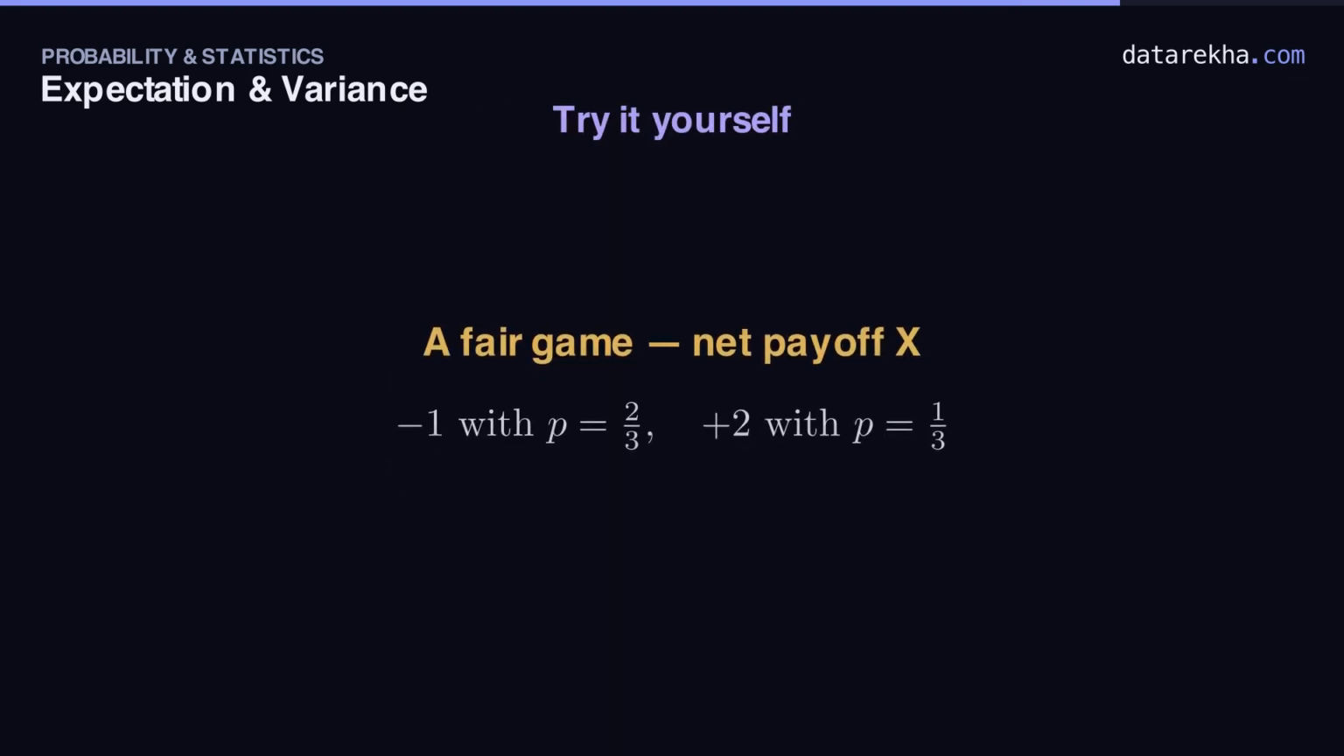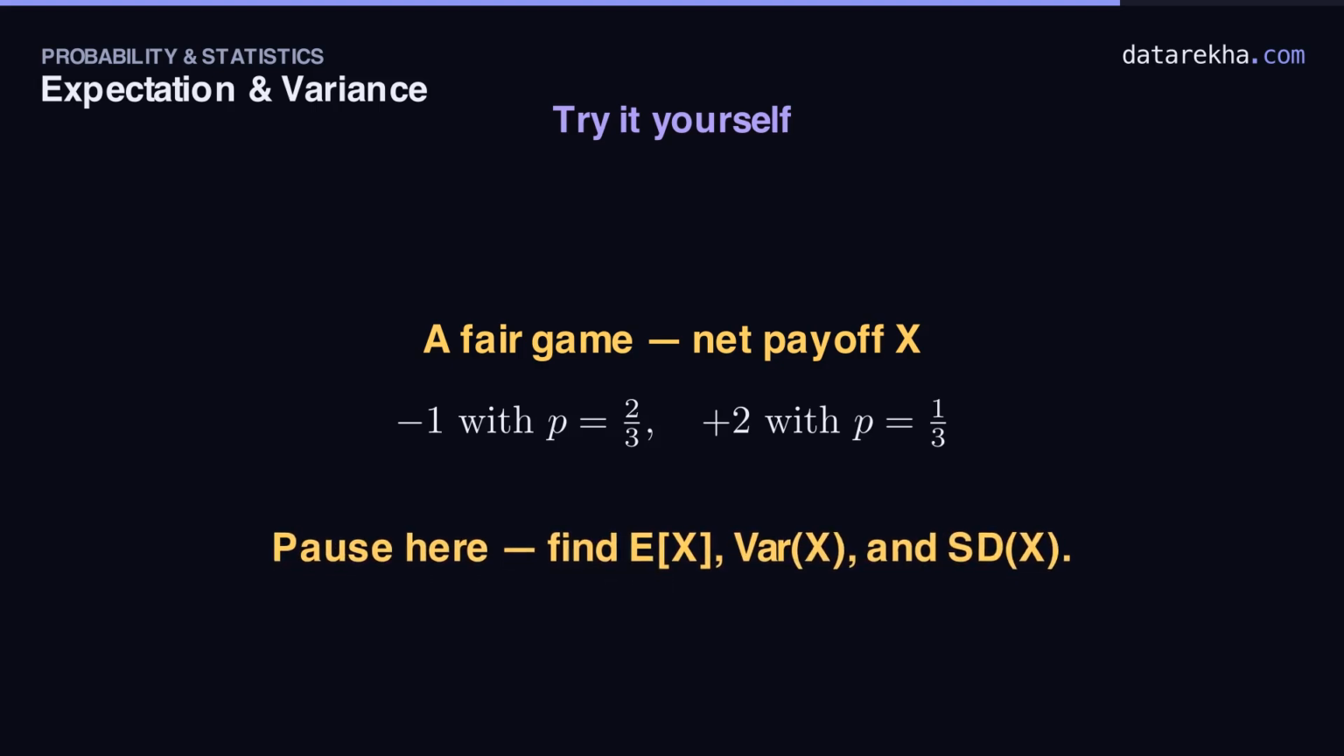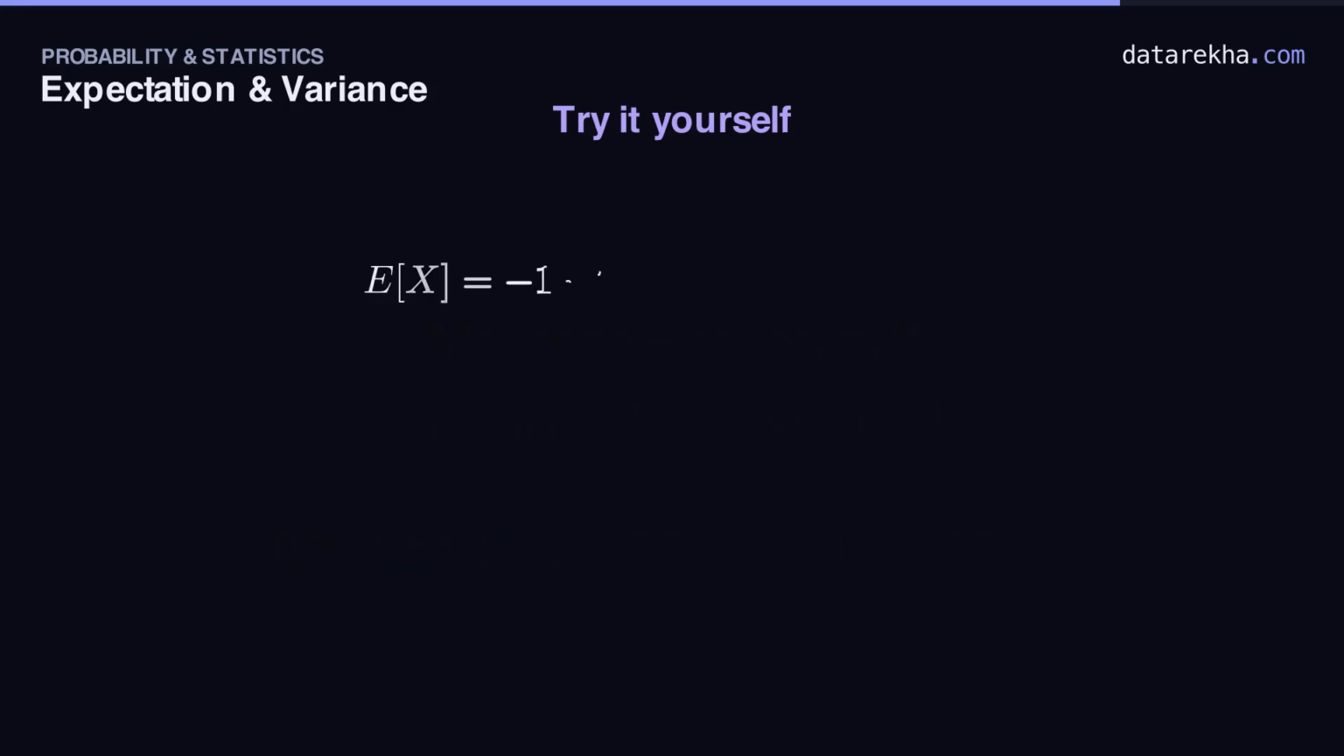Your turn. Here's a small game. Your net payoff X is minus 1 with probability 2/3. You usually lose a little. Or plus 2 with probability 1/3. Pause the video now and find the expectation, the variance, and the standard deviation yourself. I'll wait. Here's the walkthrough.